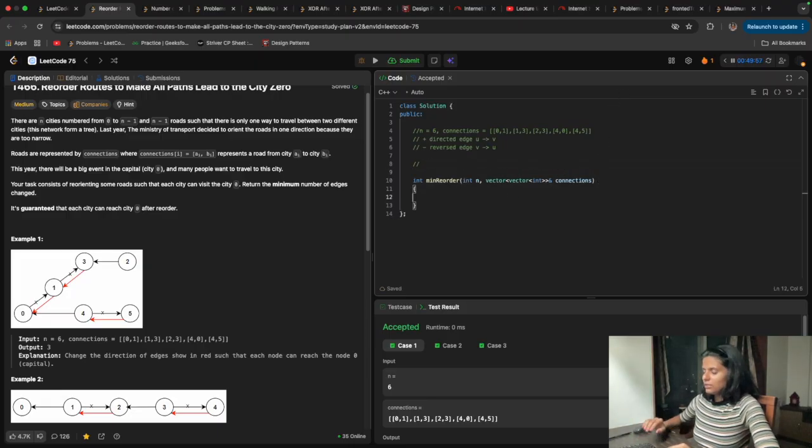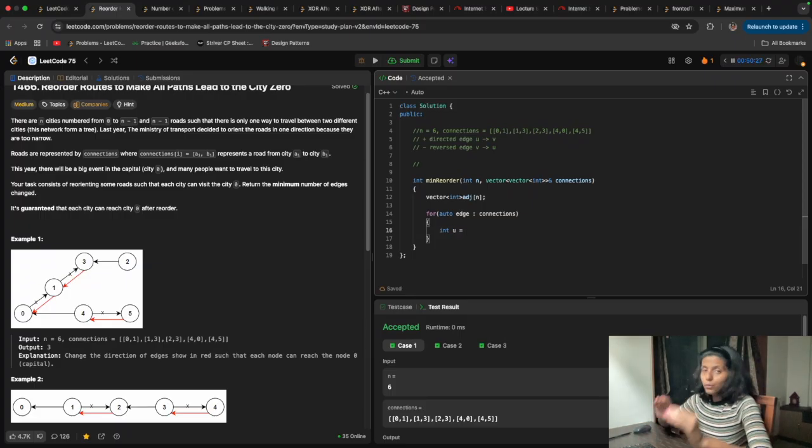First we have the connections. So first we will construct an adjacency list. To construct an adjacency list, I need to first declare a vector of vector int, adjacency list of n, because I have n nodes. Then for auto edge in connections, I will take int u, that is the u node from u to v, where u is equal to edge 0. Then I will have a v, which is edge 1.